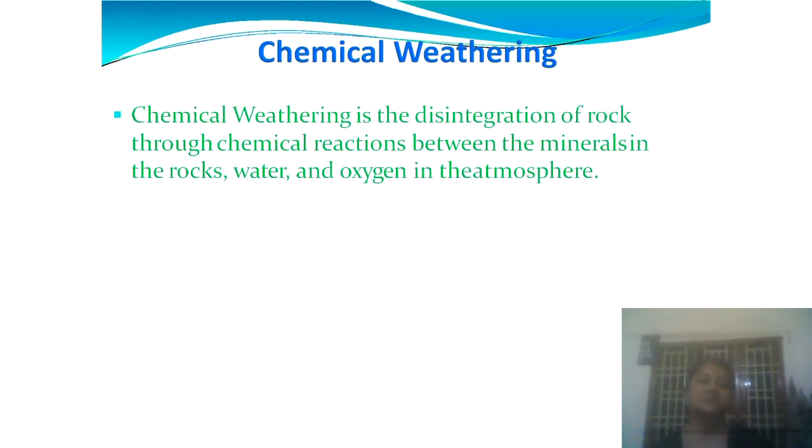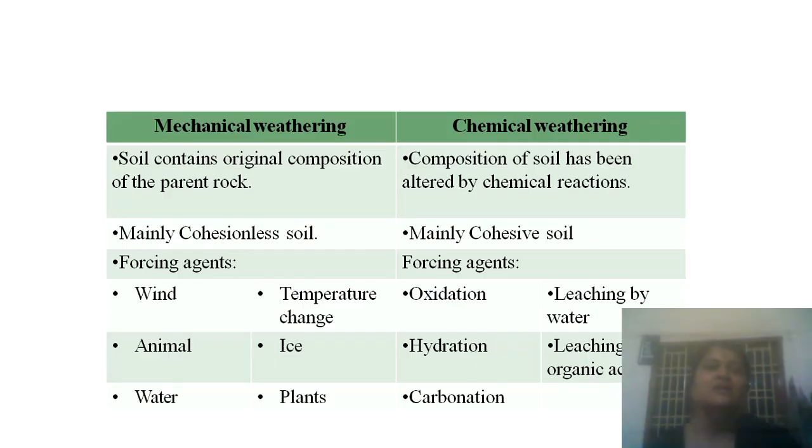So moving to the next thing is chemical weathering. So here weathering means disintegration of rocks into the smaller particles. But here the means is through chemical reaction which happens between the rock and water and even oxygen in the atmosphere. So here in the slide, the physical weathering, that is also said to be mechanical weathering, and the chemical weathering difference is shown. The final product of physical weathering is mainly the cohesionless soil, that is sand.